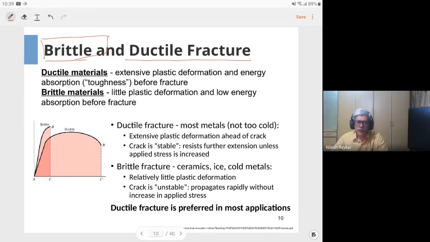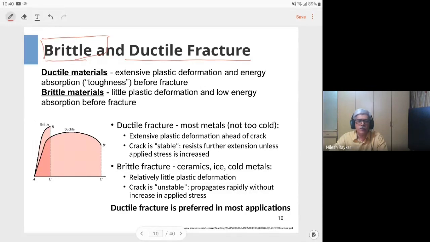And how do we measure this particular property, that is, the ductility of the material? You have already seen in strength of material that you can use the Charpy impact test to check the energy absorbed before the fracture. But that method is not precise enough to give quantifiable results, and we use a more precise method, which we are later going to see, known as the fracture toughness of the material.